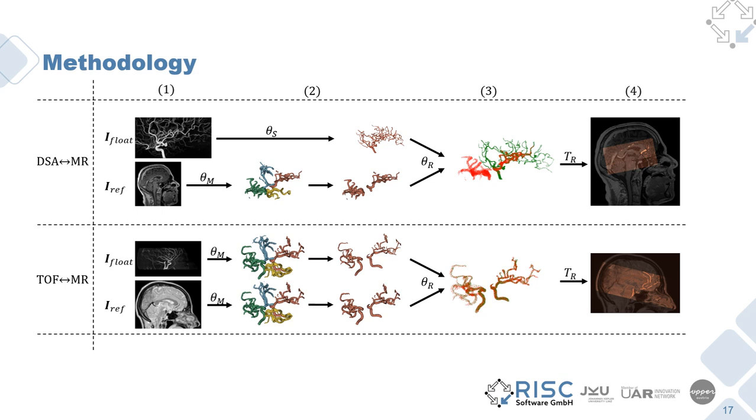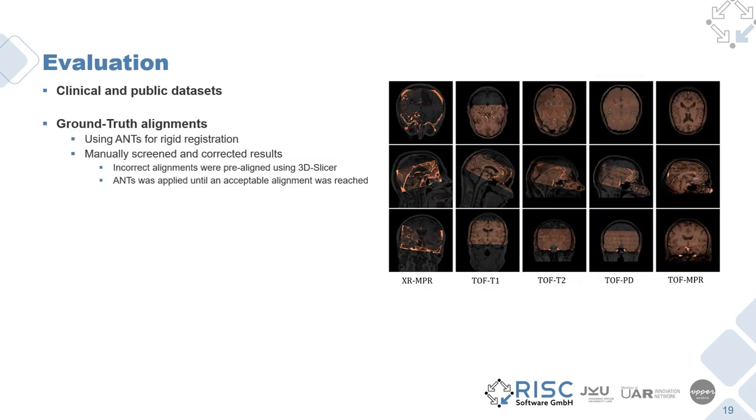However, our method can be easily extended to support a more general use case. We will further look at the registration of time-of-flight MRA to structural MRI sequences. This will slightly modify our approach by applying the model Theta_M to both the floating and reference image, while leaving the remainder of our method unchanged. We evaluated our method on both clinical and public datasets, which we'll further outline on the next slide. Before that, we want to discuss how we acquired our ground truth elements. For this, we used the method ANTs for rigid registration.